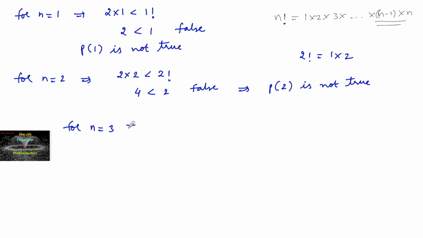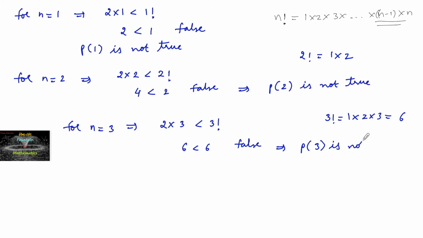For n is equal to 3, 2 into 3 is less than 3 factorial. 2 3s are 6 is less than 3 factorial, which is the product of three natural numbers, 1 into 2 into 3, that is 6. 6 is less than 6, which is again false. So we can conclude that P of 3 is not true.